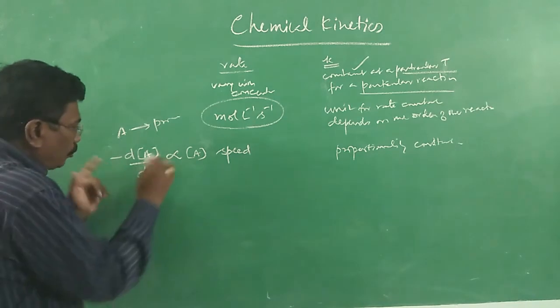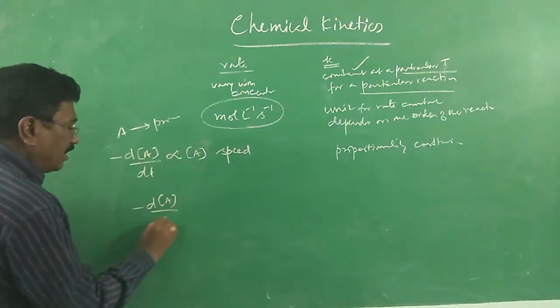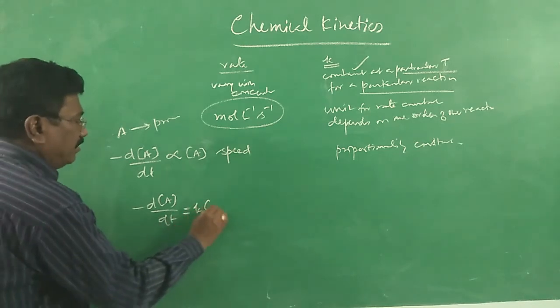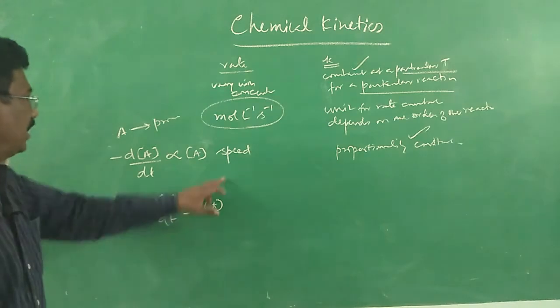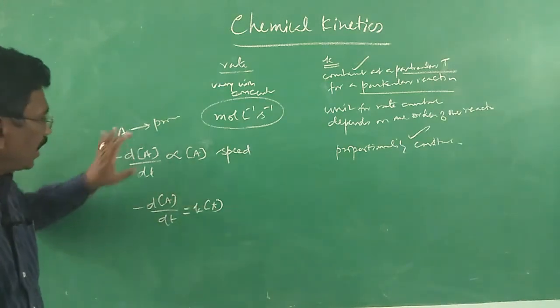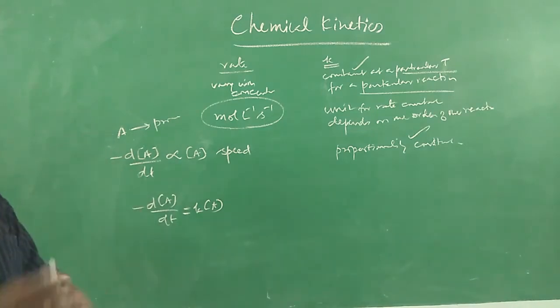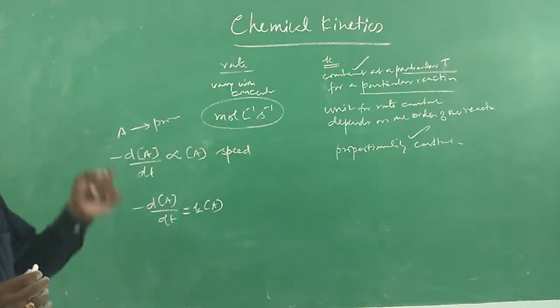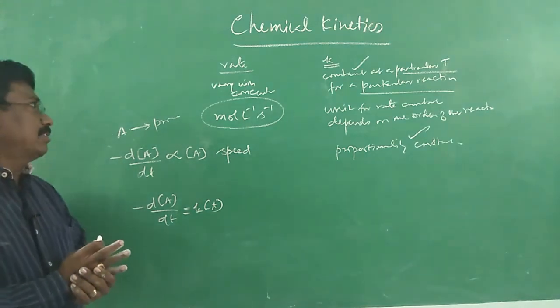When we equate these two, rate and the concentration, we get a constant. That constant is said to be the rate constant. So, it is a proportionality constant. It is the speed at which the reaction is taking place. Change in concentration divided by time interval, that is speed. Alright. Then, it has to be measured only by experiment.